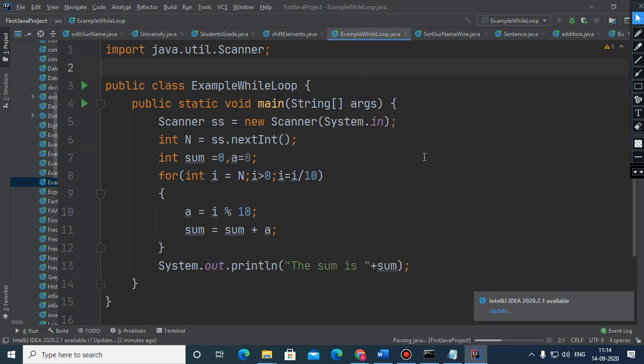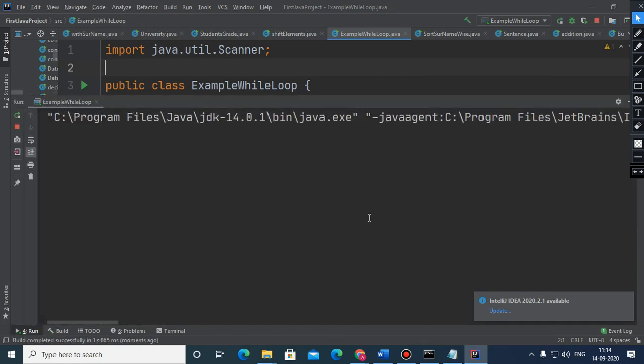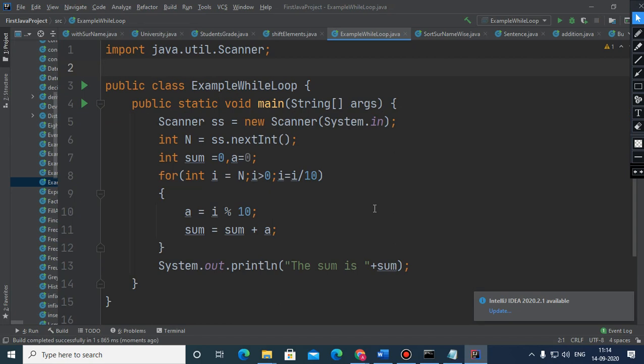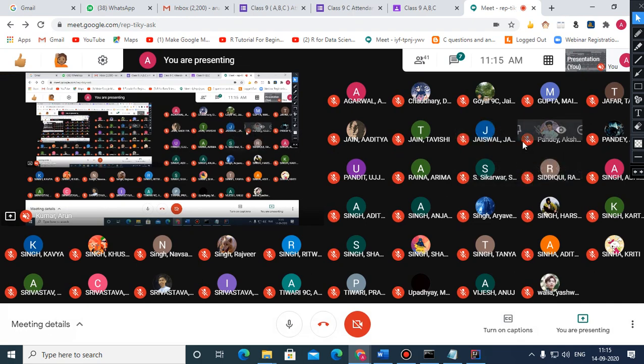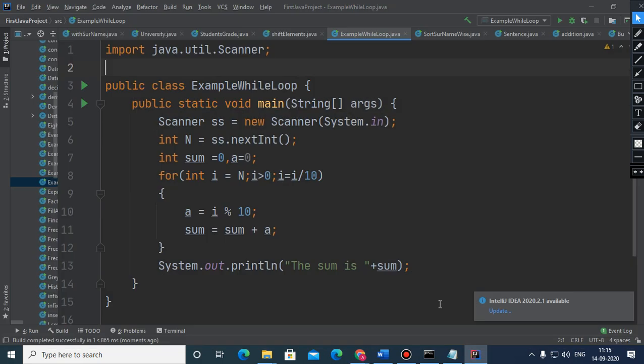So in that case you avoid using a for loop. Suppose there are 5 digits, okay, but when you don't know the number of digits, then avoid using a for loop, because a for loop is not for this purpose. A for loop is for when you know beforehand how many iterations there are in the loop. In that case, the better thing is to use a while loop.